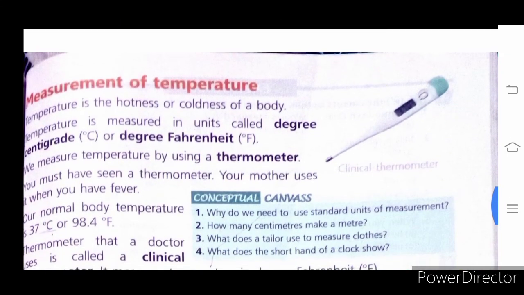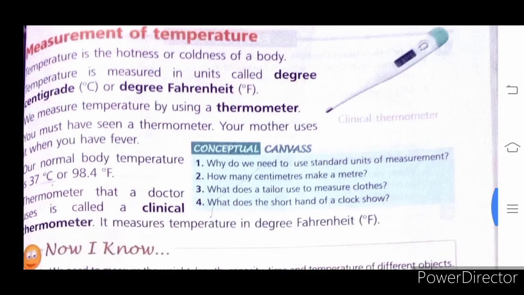Now the measurement of temperature. Temperature is the hotness or coldness of a body. Temperature is measured in units called degree centigrade and degree Fahrenheit. Children, centigrade is denoted as C, and Fahrenheit is denoted as F.